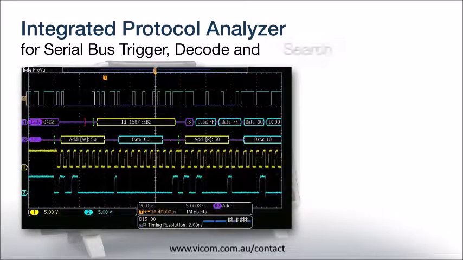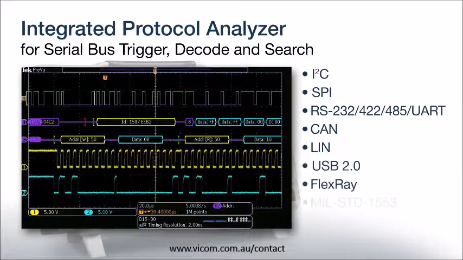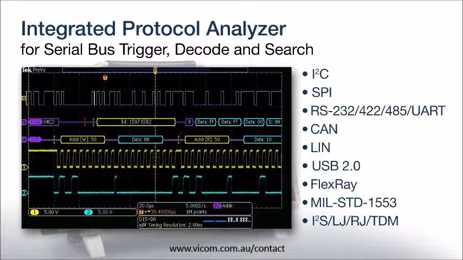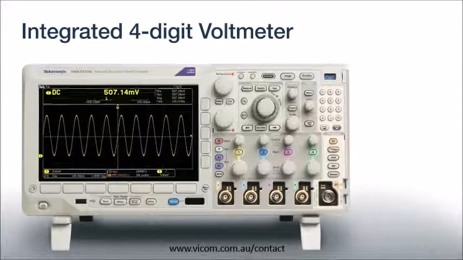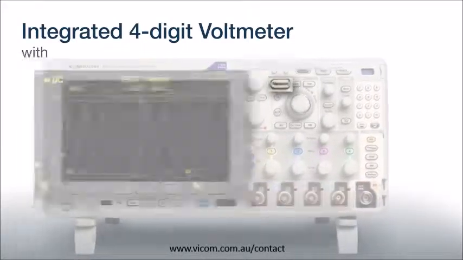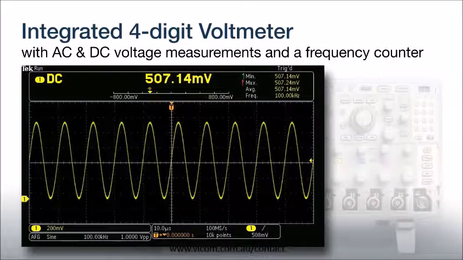Easily trigger on a specific data packet, decode bus communications, and search for every occurrence of a bus event in seconds. For quick voltage and frequency measurements, the optional digital voltmeter is convenient and easy to use.